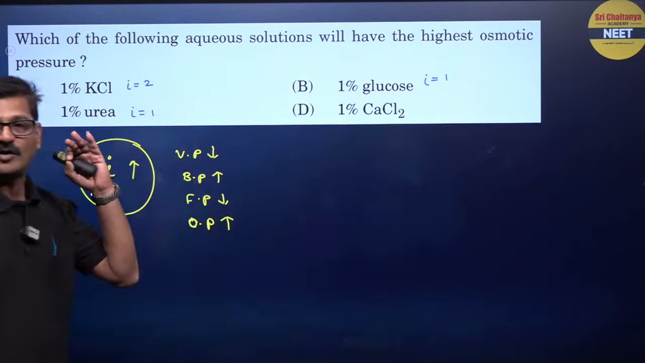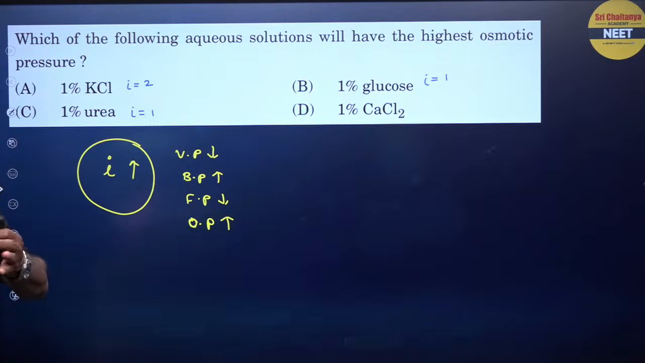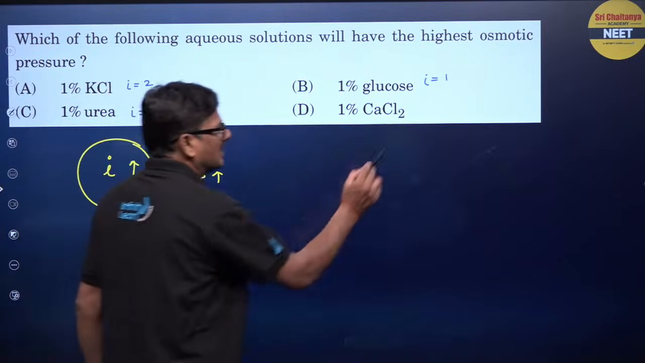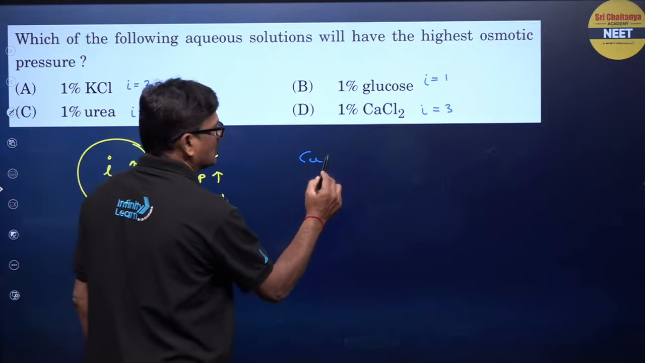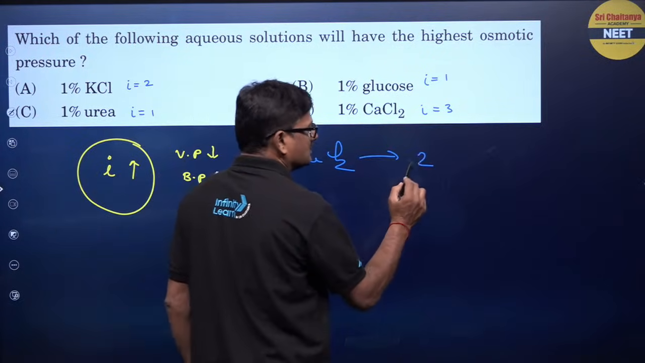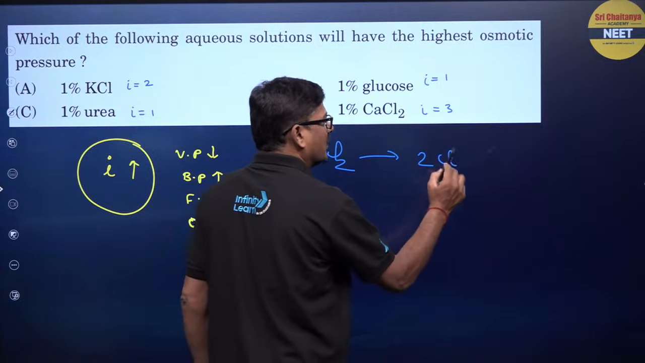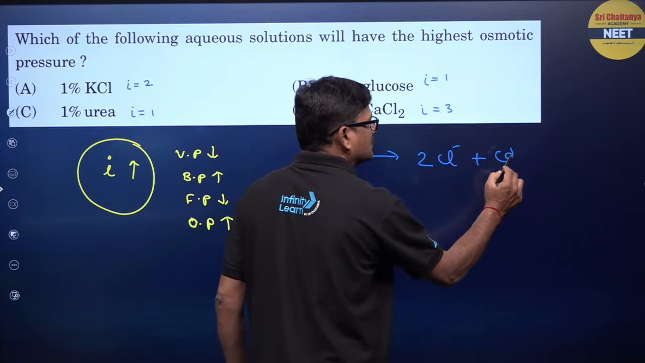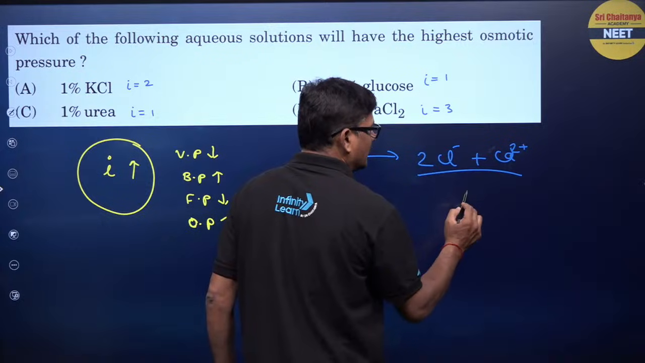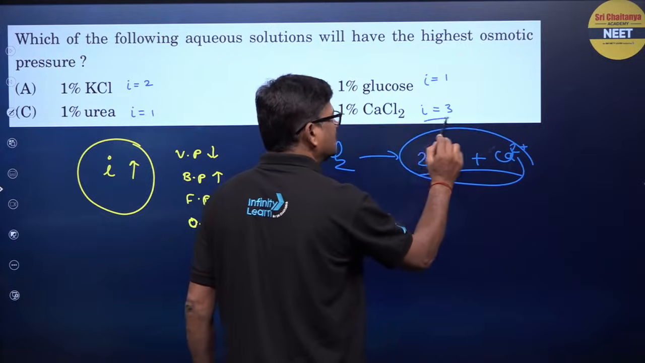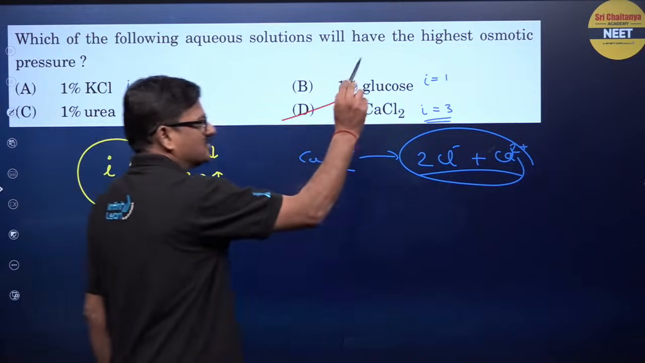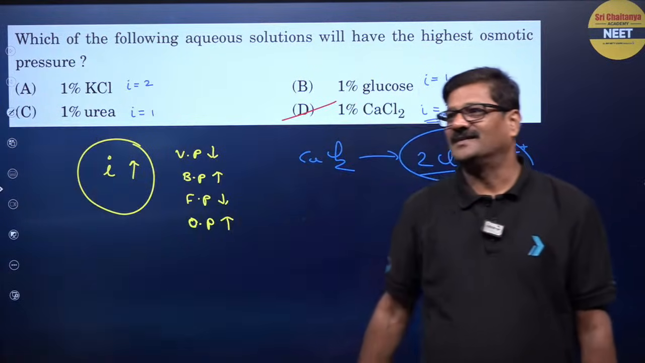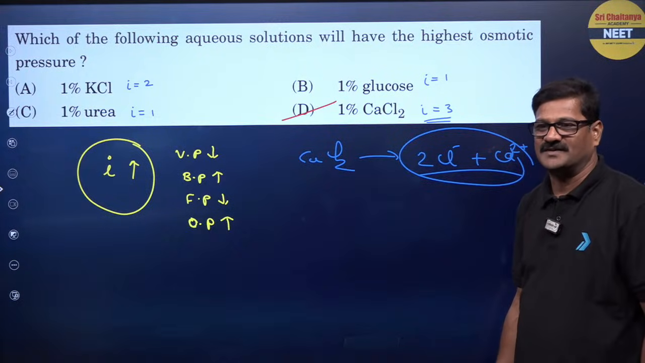When a non-electrolyte comes, like urea or glucose, the i value will always be 1. For calcium chloride, the i value is going to be 3. So calcium chloride is going to give rise to 2 Cl minus and Ca 2 plus. So the i value, the number of particles, is going to be 3. My answer for this question is going to be option D. Are you getting it or not? Clear? Fine, thank you.